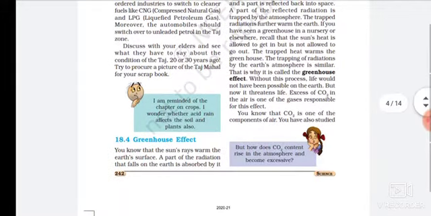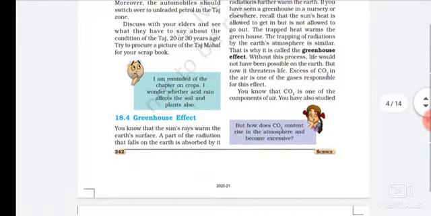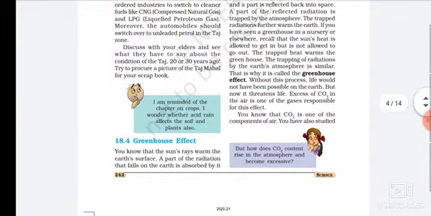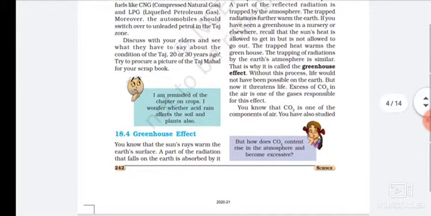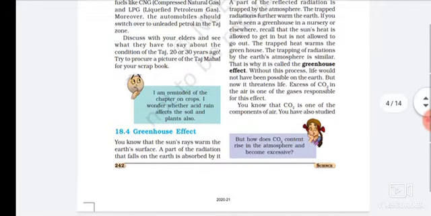If you have seen a greenhouse in a nursery, recall that the sun's heat is allowed to get in but not allowed to go out. The trapped heat warms the greenhouse. The trapping of radiation by the Earth's atmosphere is similar, and that is why it is called the greenhouse effect.